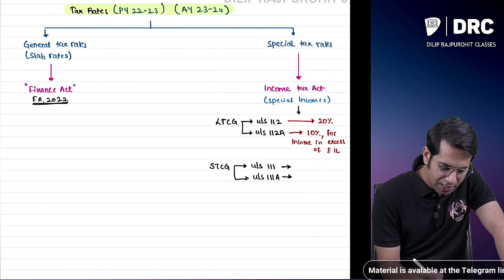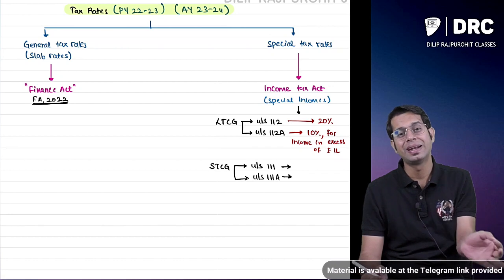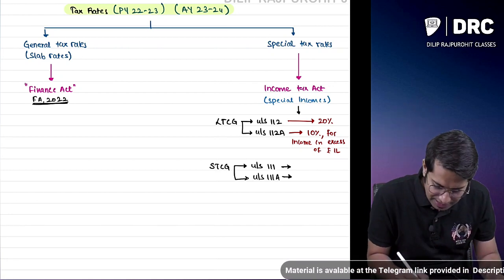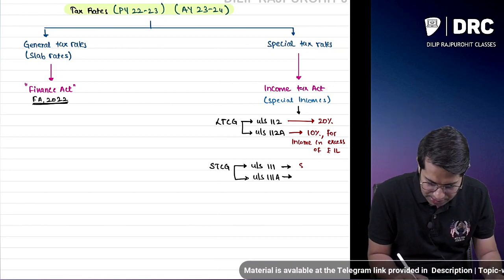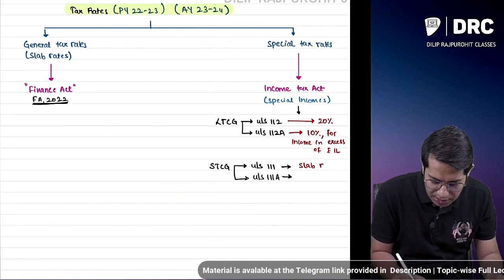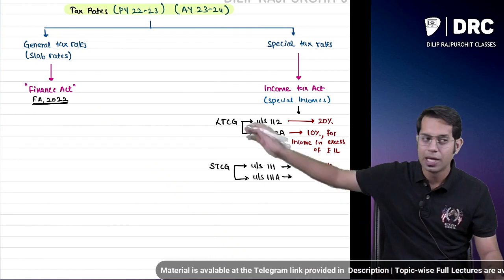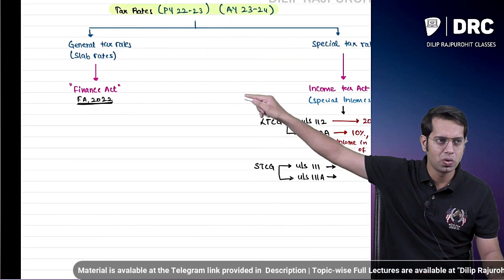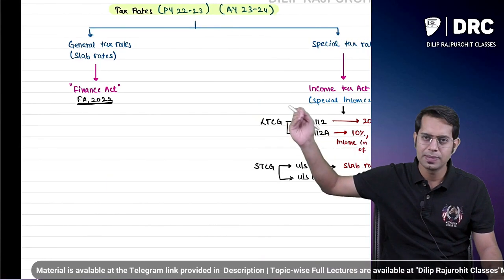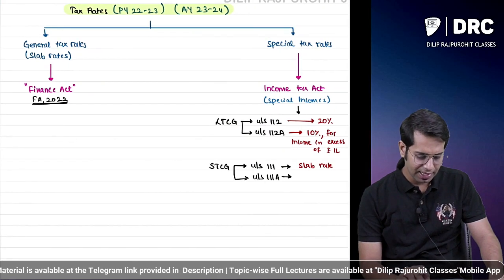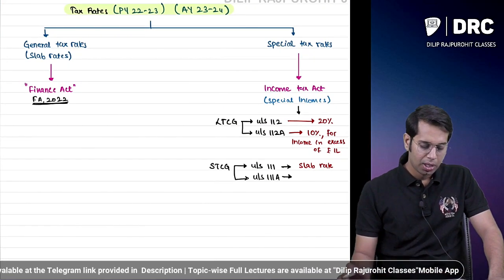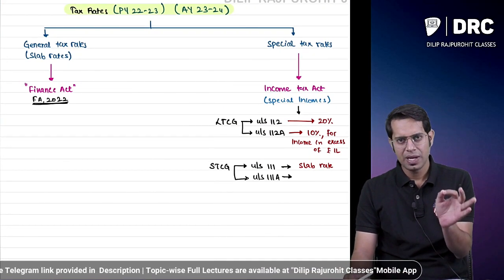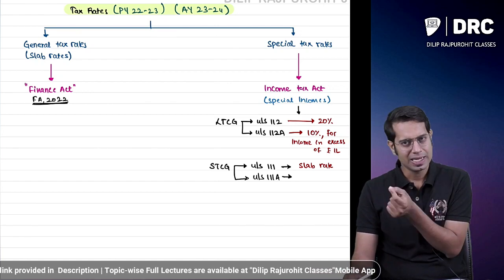The short-term capital gain which is taxable under section 111 is taxable at slab rates, meaning it is taxable at the rates given in the Finance Act, and I am going to teach you those slab rates.